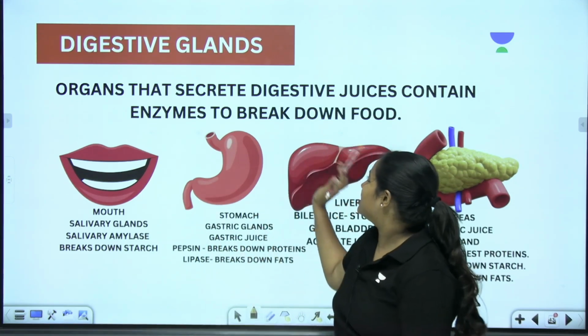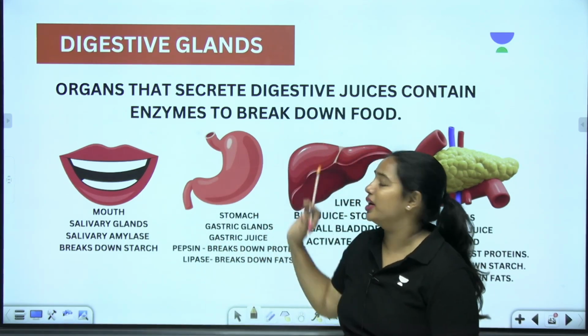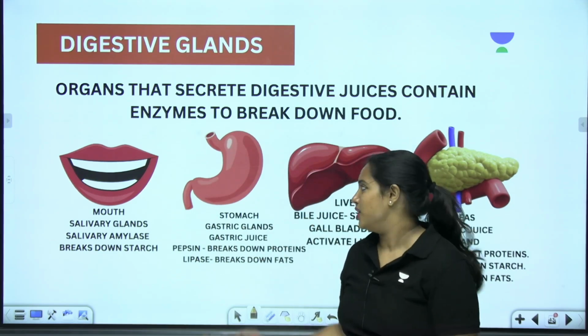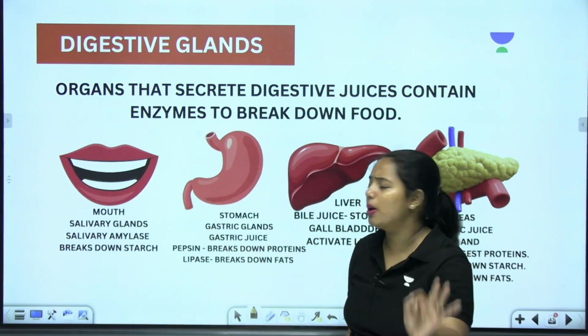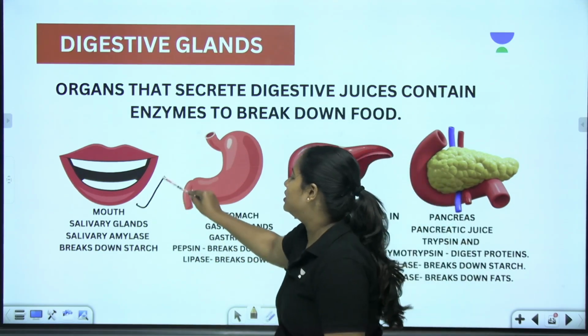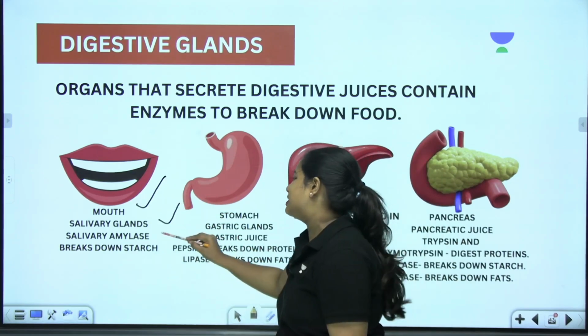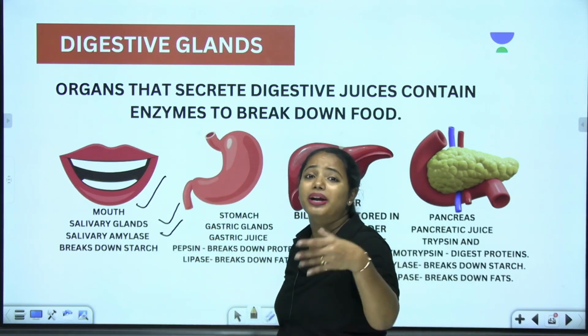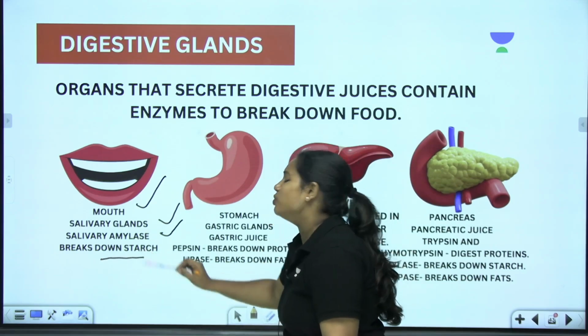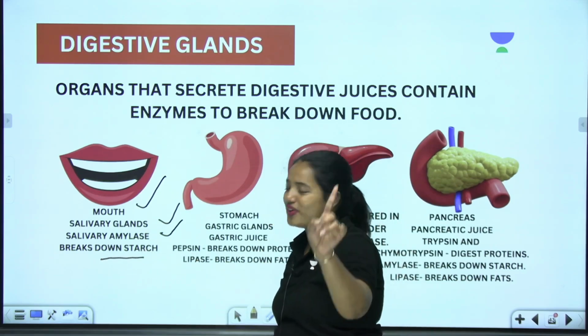Got it? So this is what we are going to learn with this particular gland concept. The very first one is nothing but mouth. Mouth has the salivary gland, which produces salivary amylase, which is nothing but an enzyme that breaks down starch. Write down the points, very important.